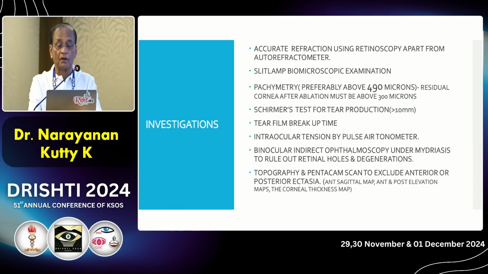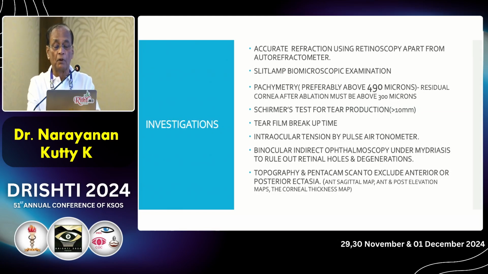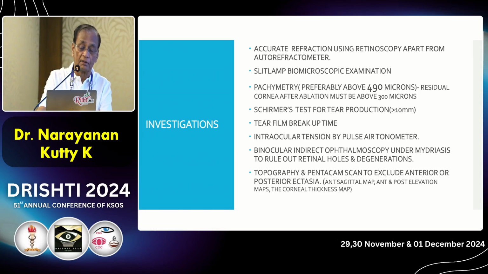Investigations: accurate refraction using retinoscopy, slit lamp biomicroscopy, pachymetry. Ideally, the thickness should be above 500 or 490 microns. For me, it is above 490 microns. Schirmer's test, tear production above 10 mm, tear film breakup time about 30 seconds, the normal intraocular tension by pulsar tonometer,